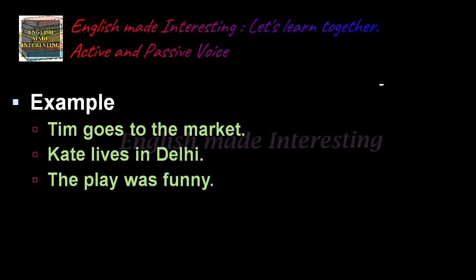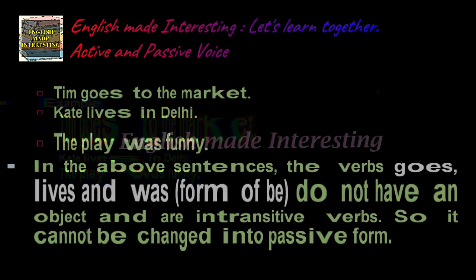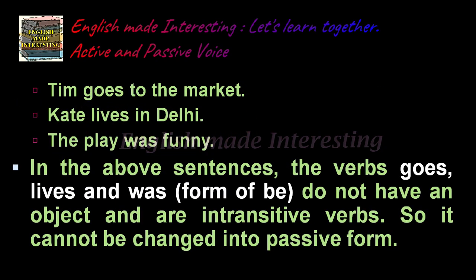So here it does not have an object. So here you just cannot change the sentences to passive form. In the above sentences, the verbs goes, lives and was, which is a form of be, do not have an object and are intransitive verbs. So it cannot be changed into passive form.